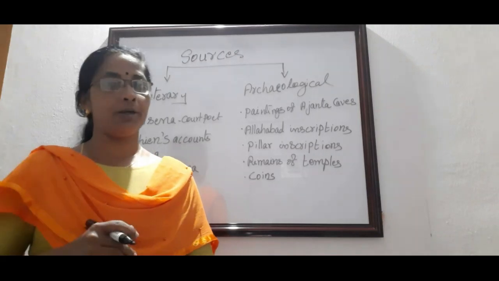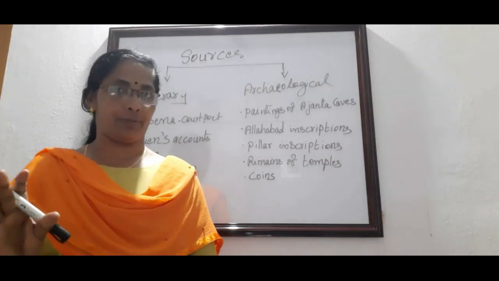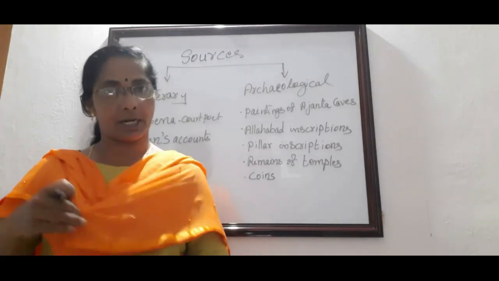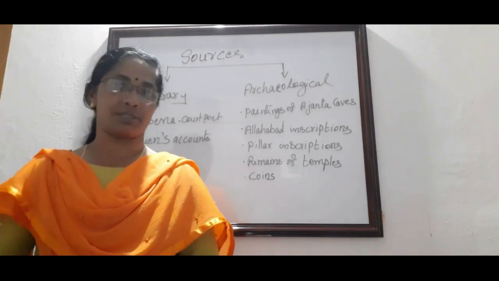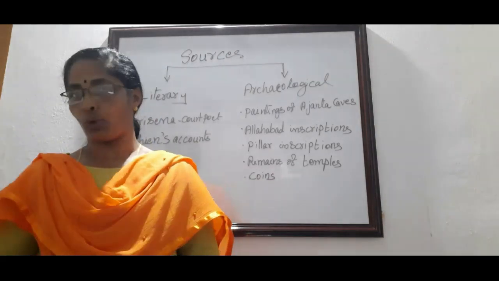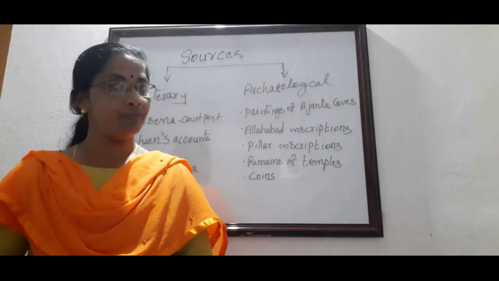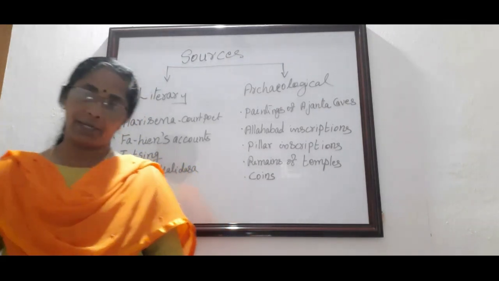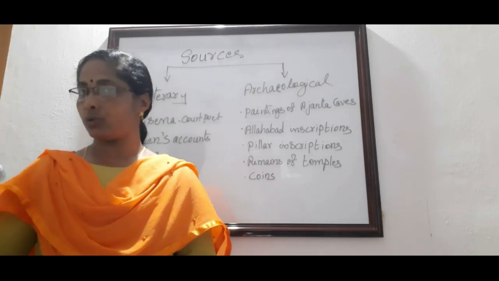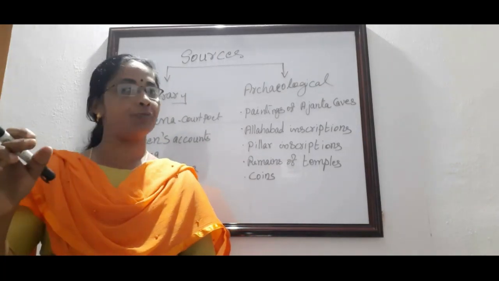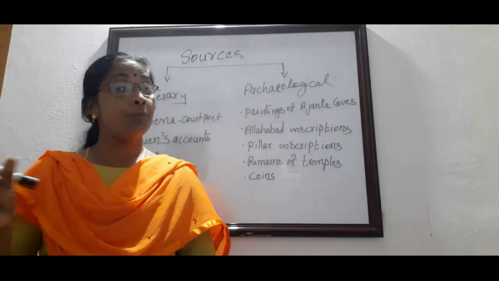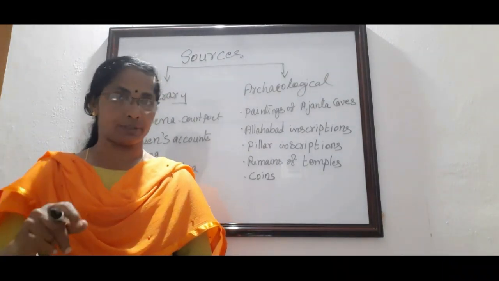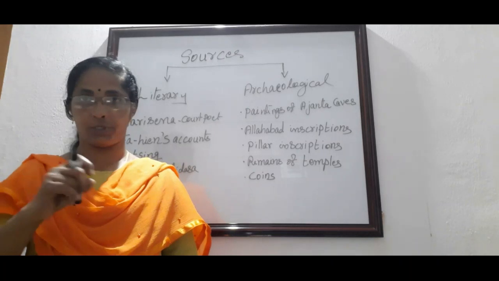And last topic, how did the Gupta Empire decline? Like the other empires, the Gupta Empire also declined due to weak successors. No more efficient rulers. That's why the Gupta Empire declined. The next one, the invasion of the Hunas. We learned that one during the time of Samudragupta. One of the foreign tribes invaded India. They were the Hunas. The foreign attack was also one of the reasons.